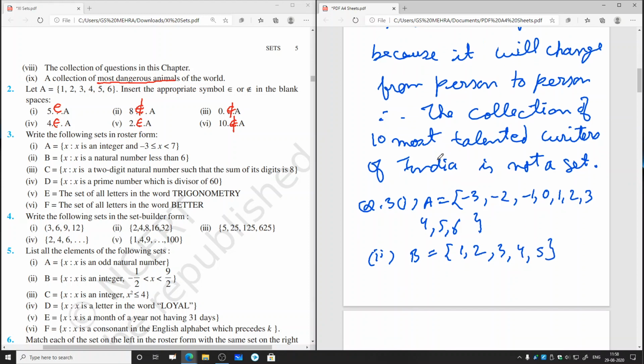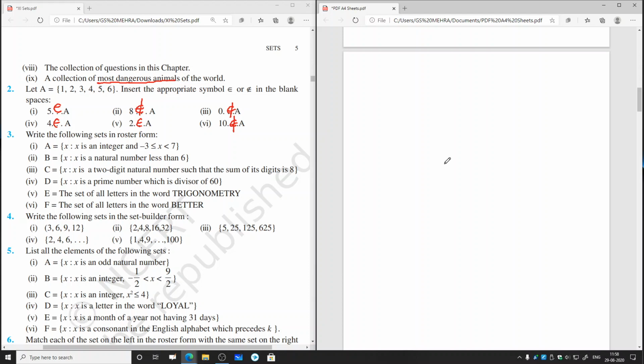Now next, third part. x such that x is a two-digit natural number such that the sum of its digits is 8. So the sum of the digits should be 8 and it should be a two-digit number. So third one, C equal to, the smallest one that satisfies this will be 17, 1, 7.